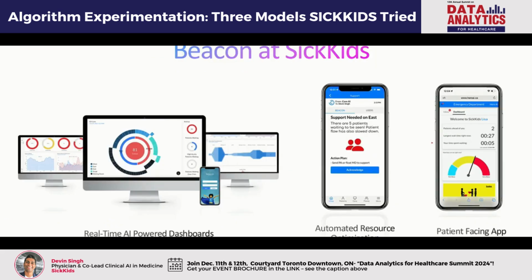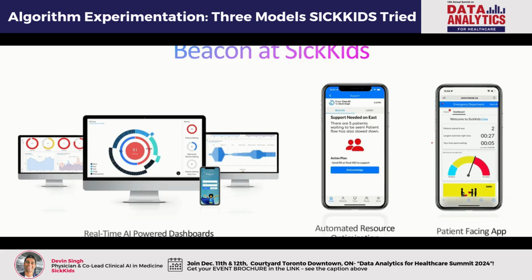And so I stepped outside of SickKids, rallied some people together, and built a company called Hero AI, which allows us now, it's in partnership with SickKids, co-owned, fully deployed, and this actually allows us to host these models in real time and then send output to physicians, nurses, and even patients. And then we also have a suite of real-time operational dashboards that lets us optimize resource allocation in real time and all this stuff, right?